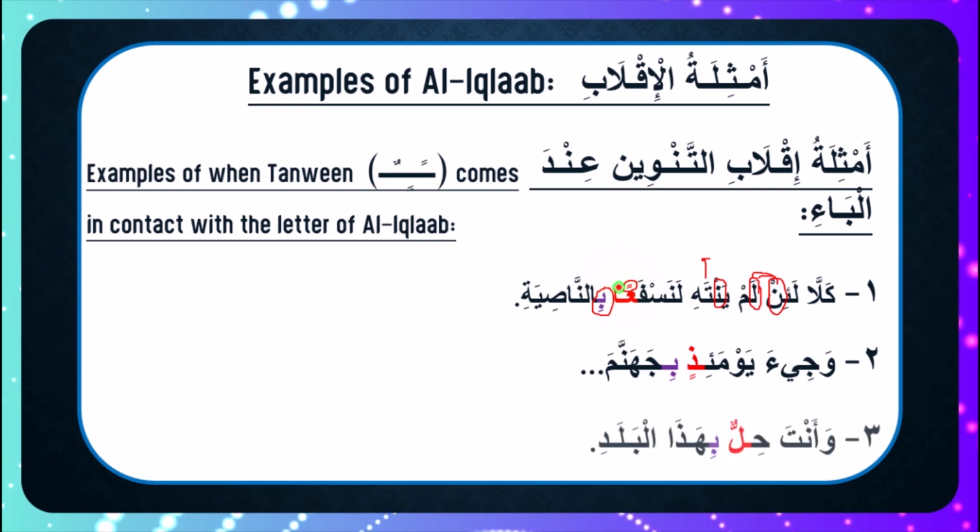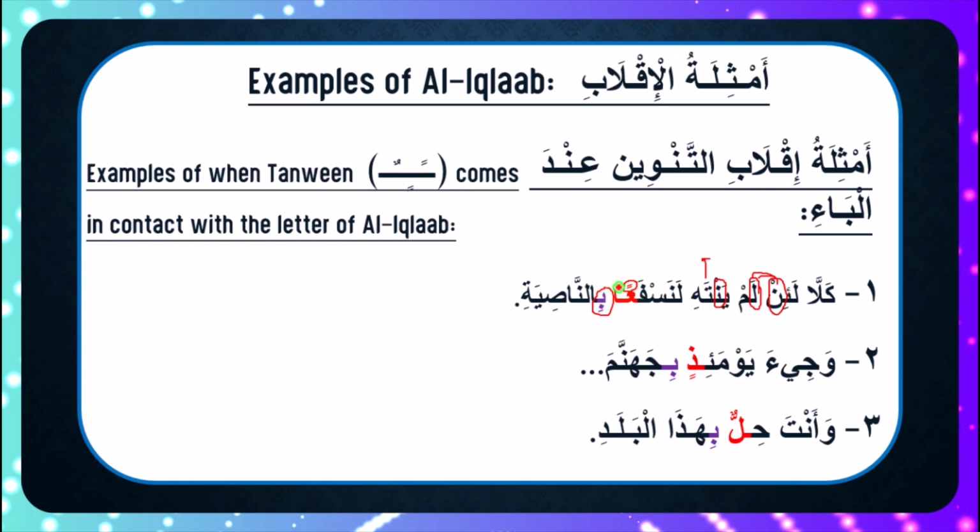So the next example we have is "wa anta hillun bihadha al-balad." Hillun. We can see the Tanween here, and the next thing is letter ba, but we have to observe Al-Iqlab. One may ask why the examples I am bringing do not have the meem I said they have when you have the Quran?